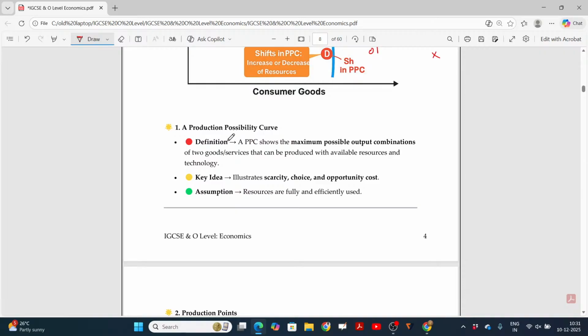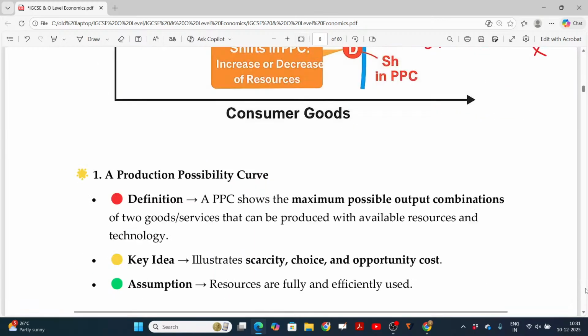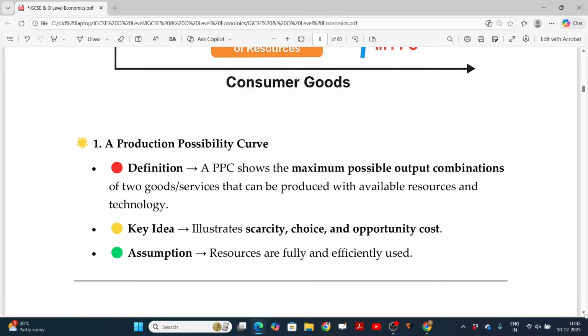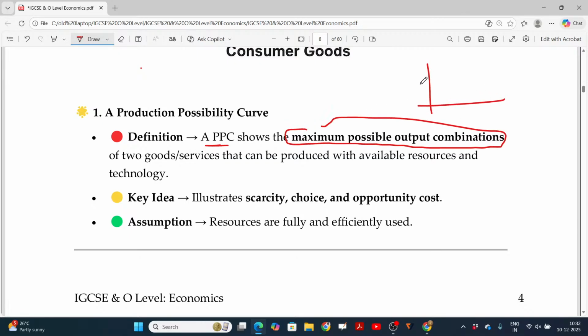Here is the production possibilities curve. Definition: a PPC shows the maximum possible output combinations of two goods or services that can be produced with available resources and technology.